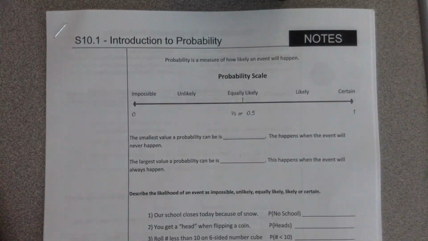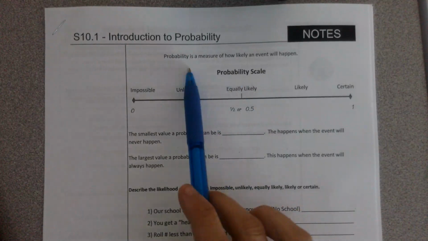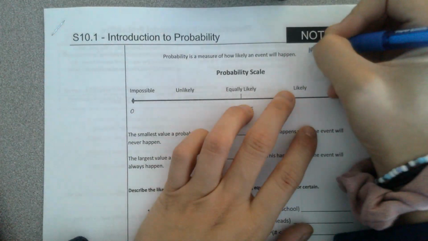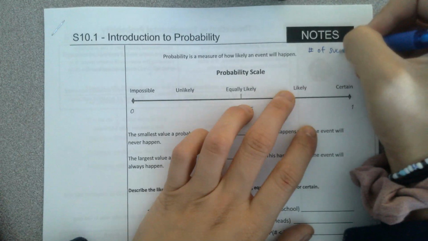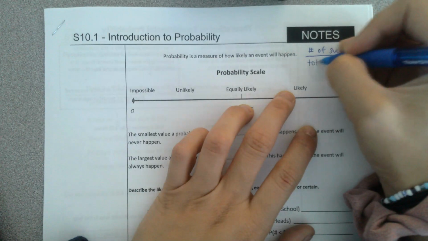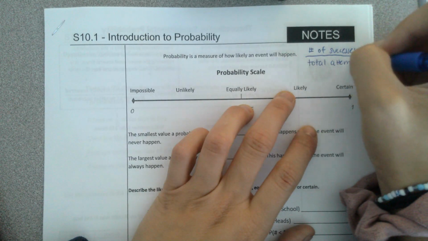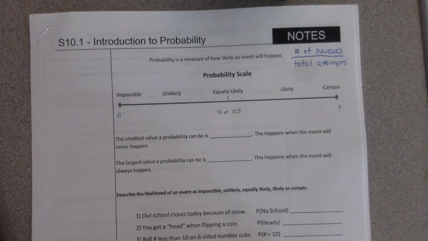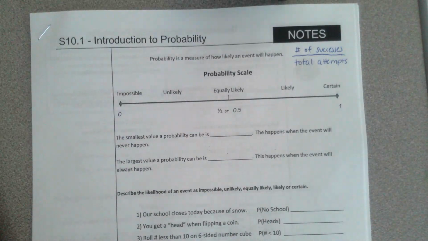Introduction to probability. Probability is a measure of how likely an event will happen. The way that we usually do this is number of successes over total attempts. So we saw this a decent amount in like 9.3 and 9.4 when you were trying to figure out the percentage of someone making a home run or something like that. So that was sort of an introduction to probability, which we'll talk about more now.